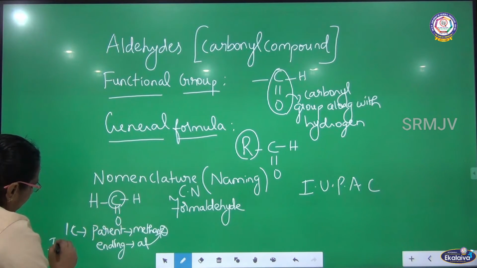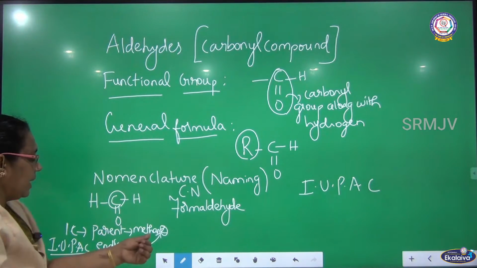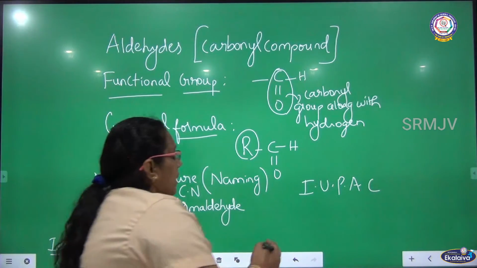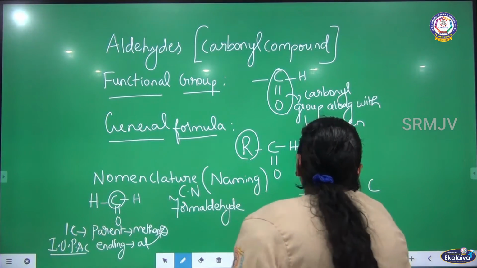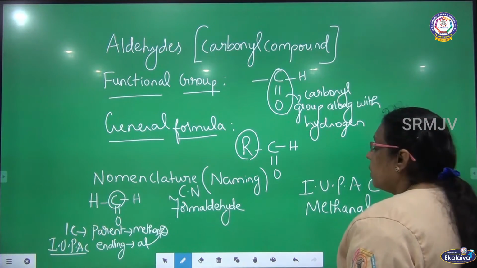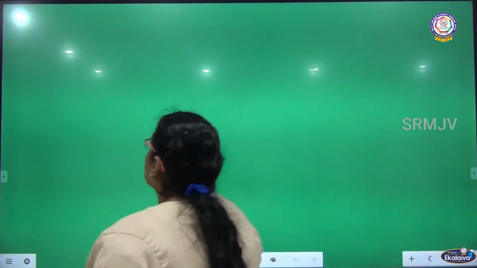So IUPAC will be, as there is only one carbon, the parent is methane. Remove that E and add Al. It becomes methanol. So the IUPAC name for formaldehyde is methanol. Okay, let me see the next member of the series.